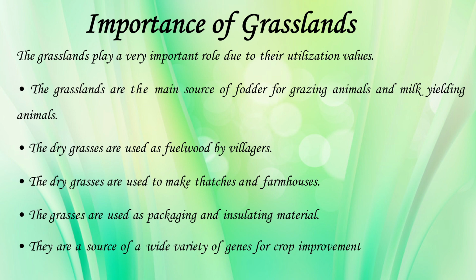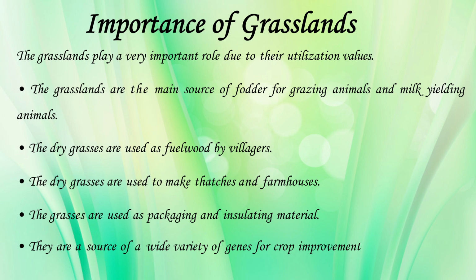The dry grasses can be used as fuel wood by the villagers or the rural sector. The dry grasses are also used to make thatches and farmhouses in the sandy areas. Grasses are used as packaging and insulating material. They are a source of a wide variety of genes for crop improvement.